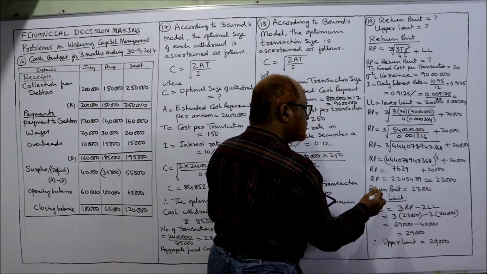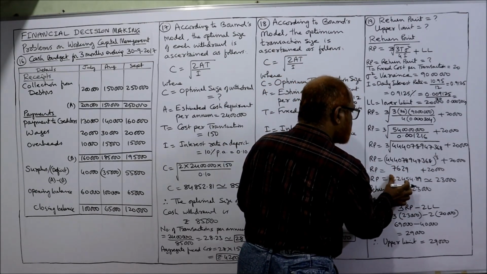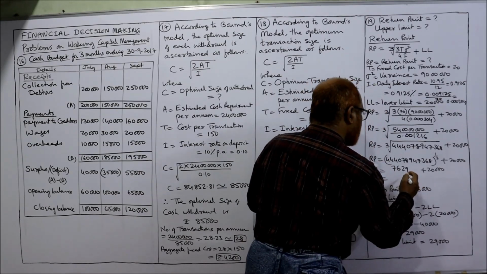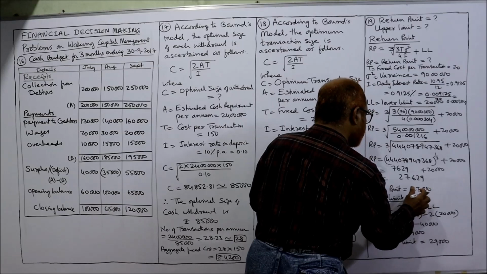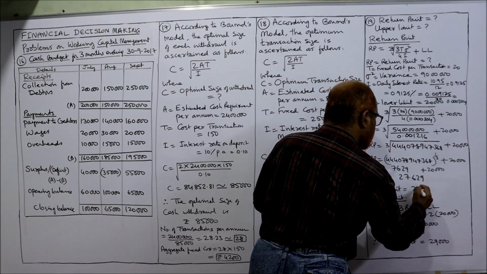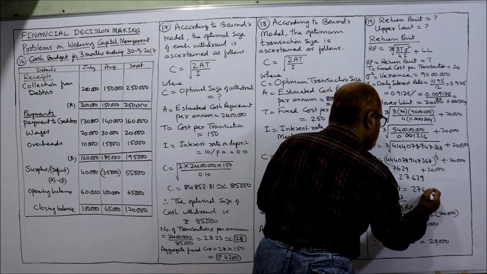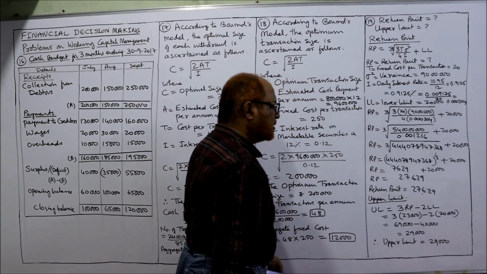Then 7,629 plus 20,000 comes to 27,629. The return point is 27,629.